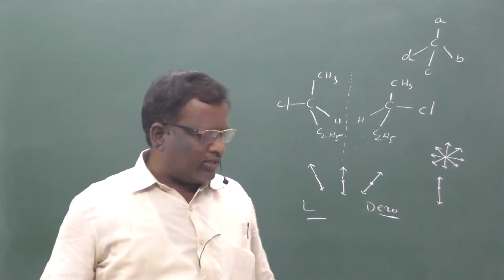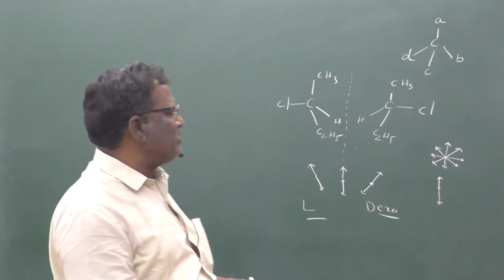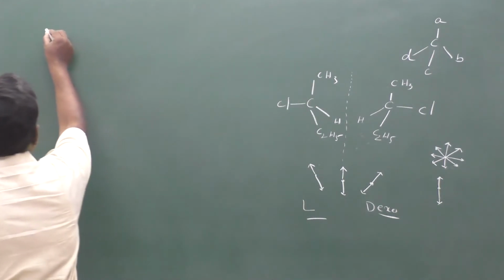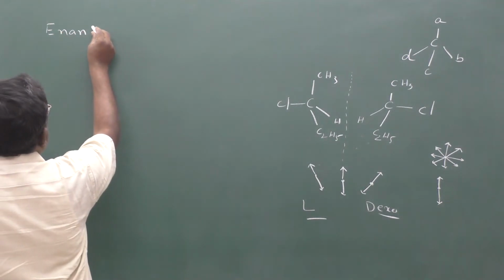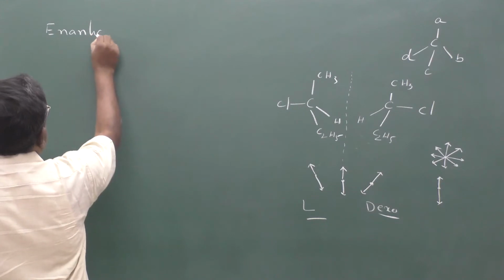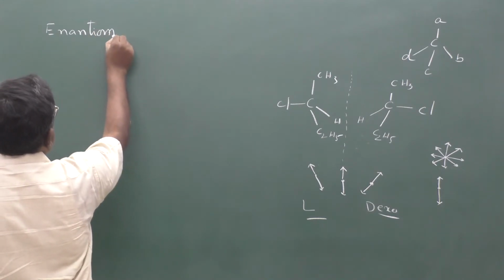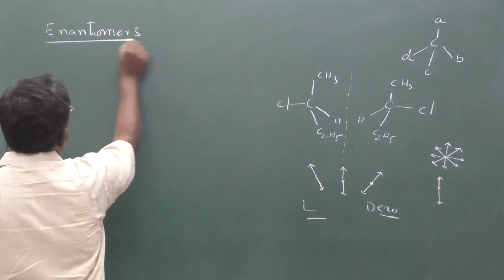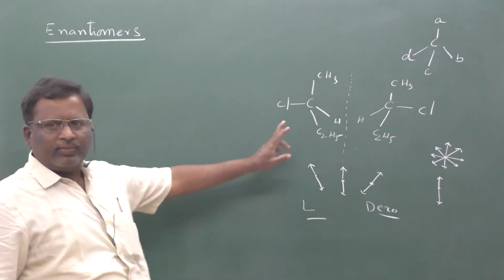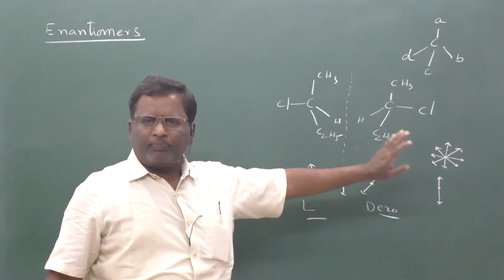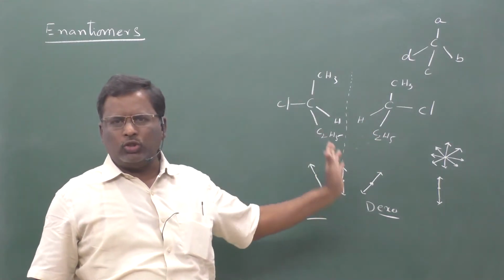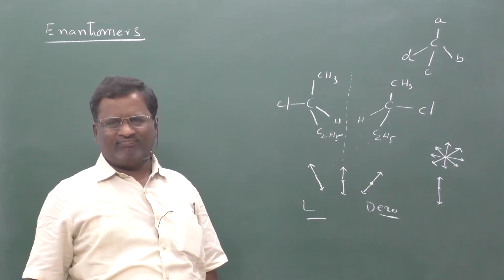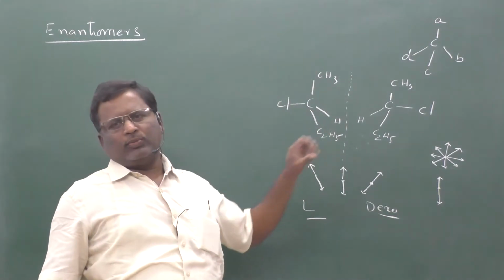Enantiomers. They will ask in the examination, what are enantiomers? This is one question that you are going to get in the examination. Enantiomers means two optically active isomers which are mirror images of each other and not superimposable.